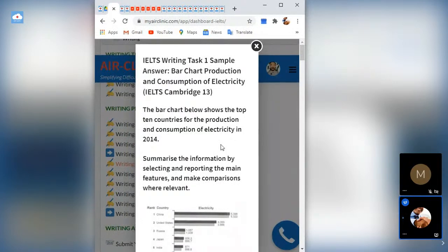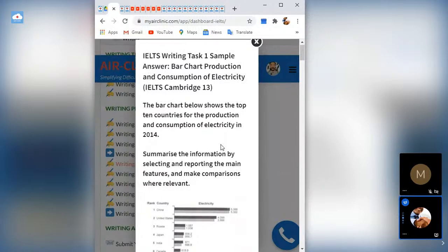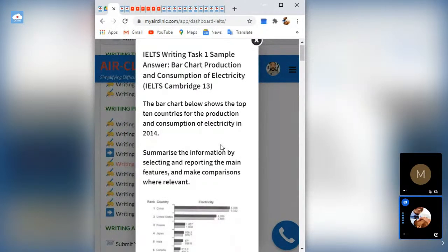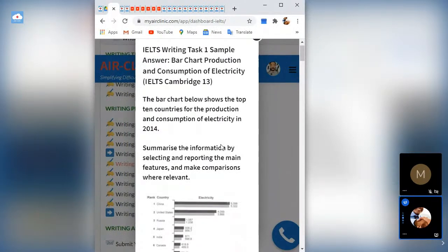All right, you go through this process and you should be fine because it will make you cover the basis, say the things you need to say in a very organized manner and very short and sweet. I think in less than 250 words, they expect you to say what you need to say and you're done. All right. So bar chart, IELTS writing task one sample answer.